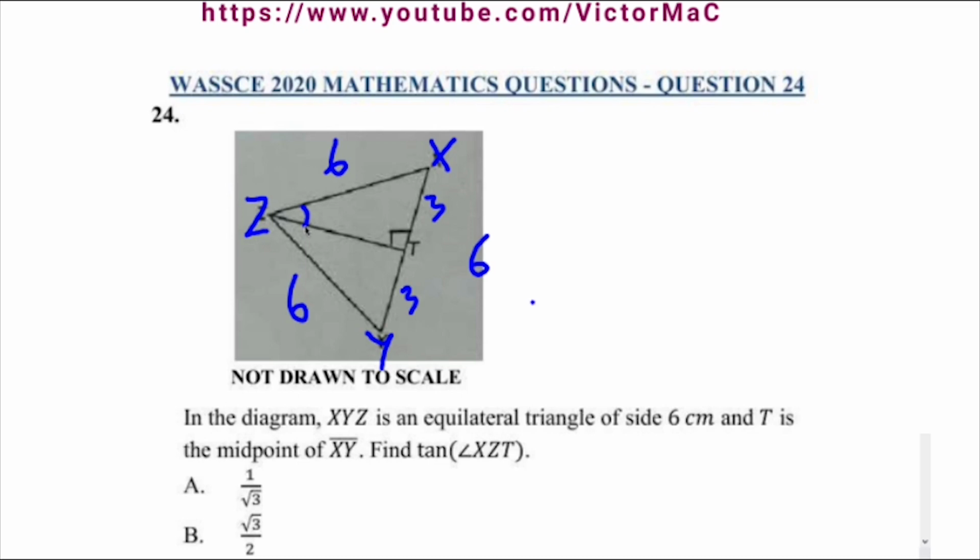Tan of angle XZT by Pythagoras: tangent of an angle is opposite, which is 3, over adjacent, which is ZT. How do we get ZT?